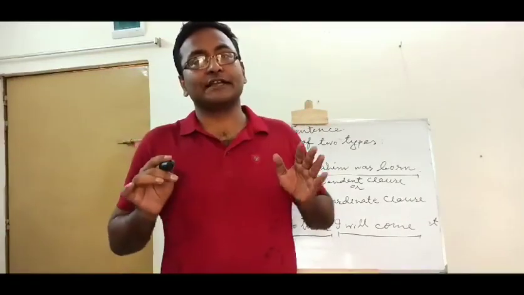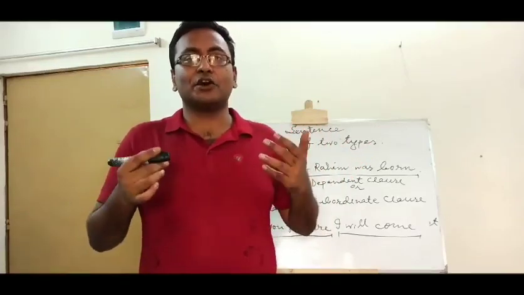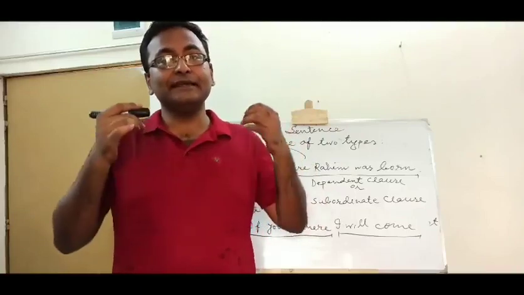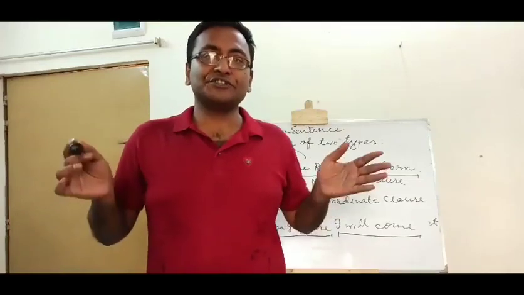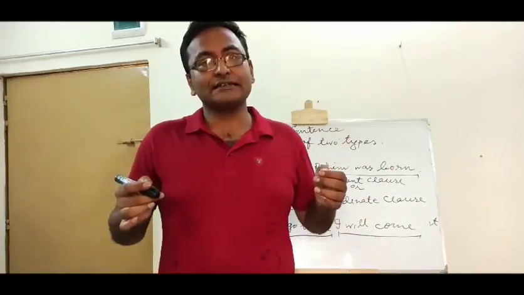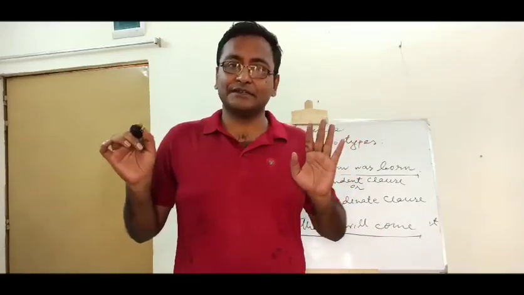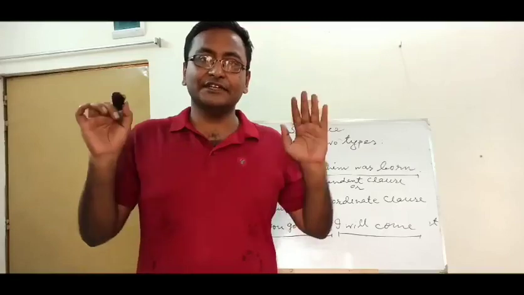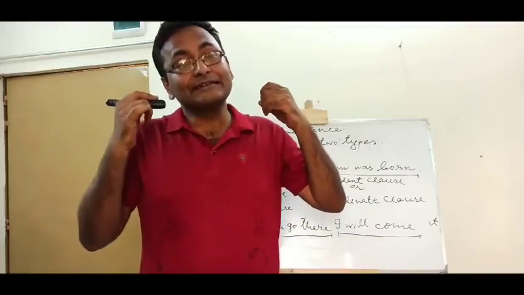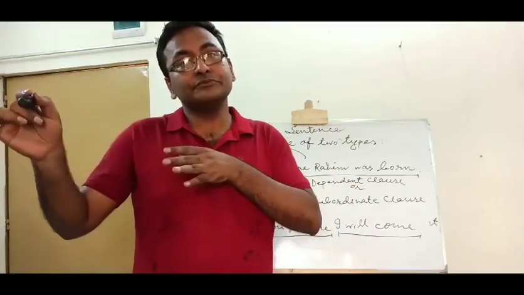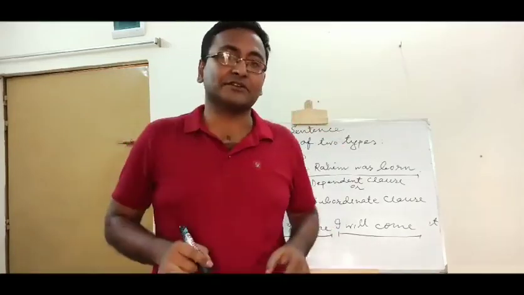So if a clause can express a meaning clearly, it is called a principal clause. And if a clause cannot express a meaning clearly, and if it depends on another clause for its meaning, this clause is called a subordinate clause or dependent clause. So clauses are of two types, independent clause or principal clause that does not need the help of any other thing or any other clauses, and dependent clause or subordinate clause. It means a clause that depends on the principal clause.